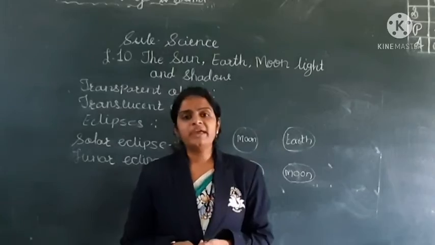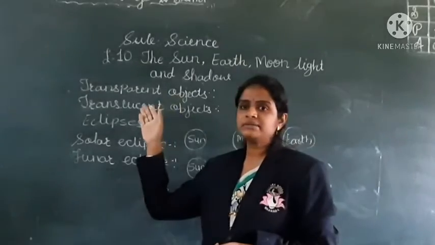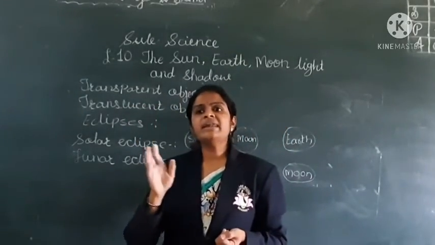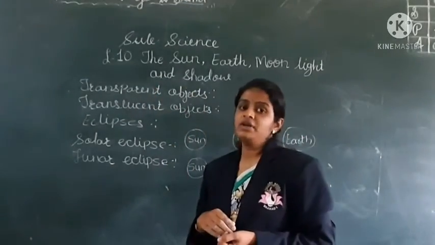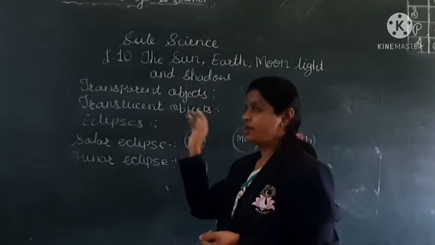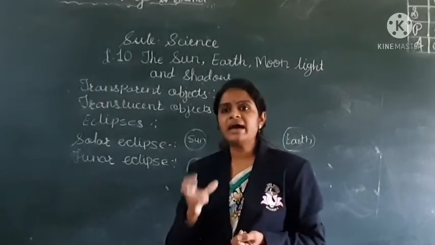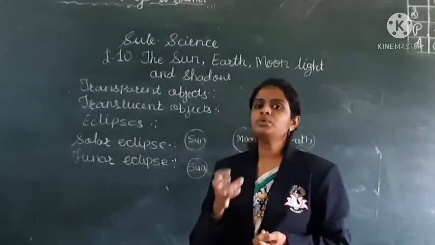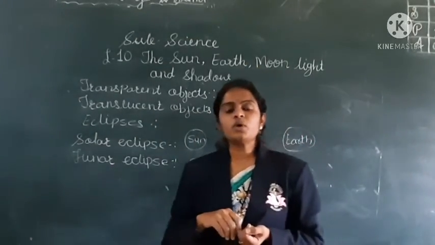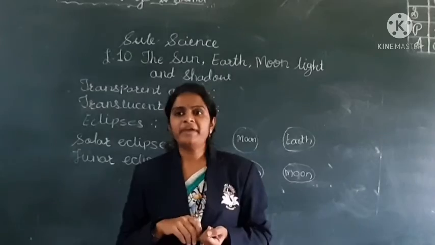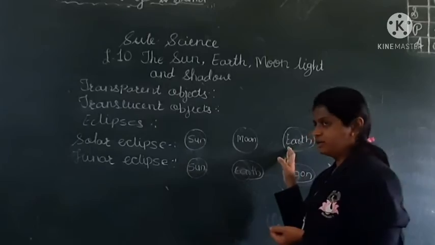So children, today we learned about transparent objects, the objects that allow light to pass through them completely. This is called transparent. We also learned about translucent objects, the objects that allow some amount of light to pass through them. This is called a translucent object. We learned about solar eclipse. It occurs when the moon's shadow falls on the surface of the earth. This is called